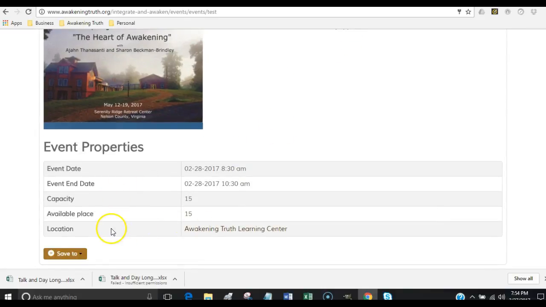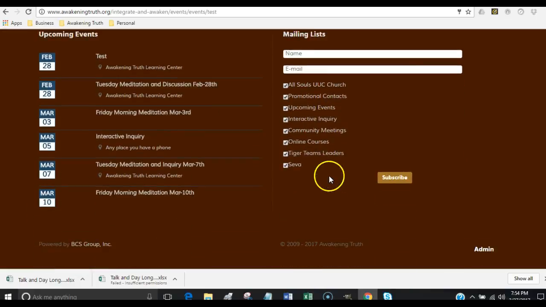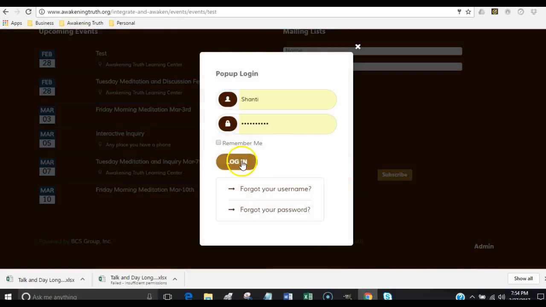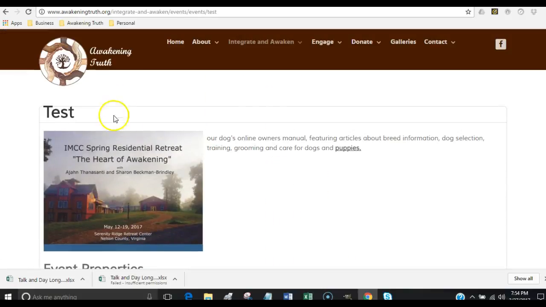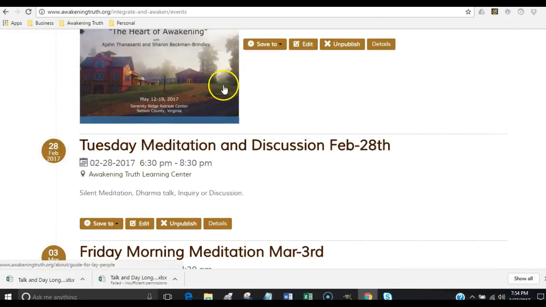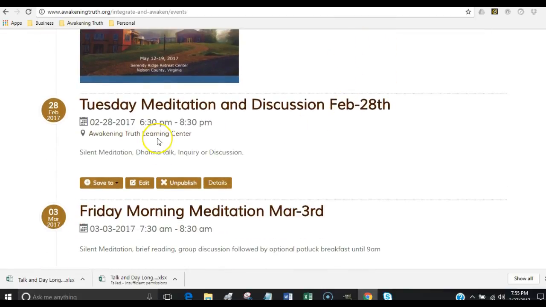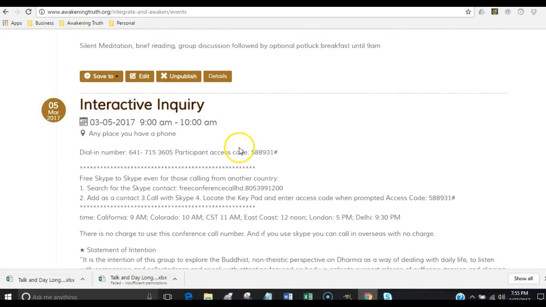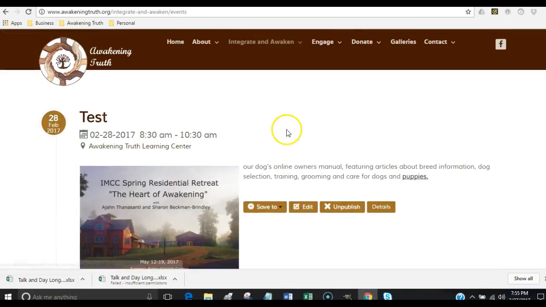Okay. So if we wanted to, we could save this, or we can go, oh, you know what, I missed something here, so we can log in again. So you're going to need to log out if you want to see what everybody else sees, because you're going to see different things if you're logged in. Okay. All right. So then you'll see here now that you can edit that, unpublish it, and save, etc. You'll also see that you can edit the other events as well.